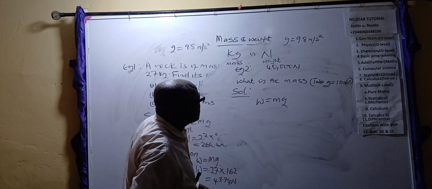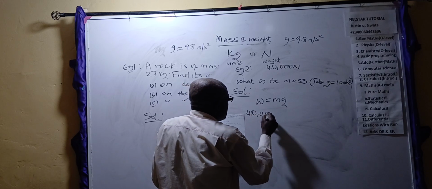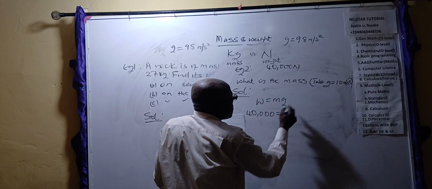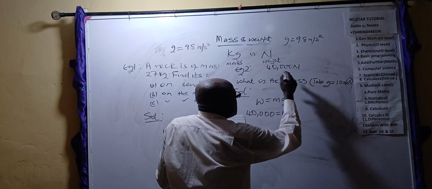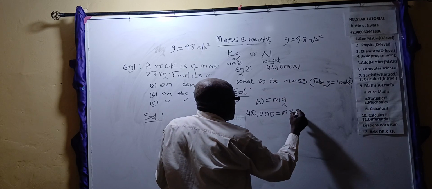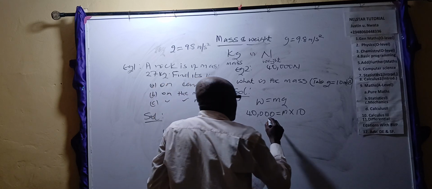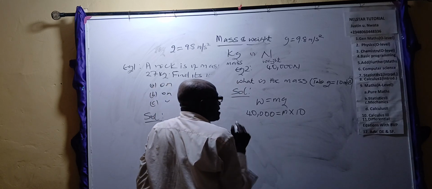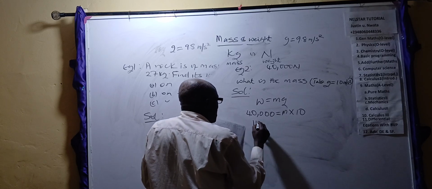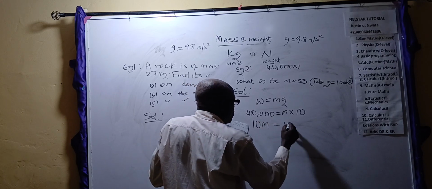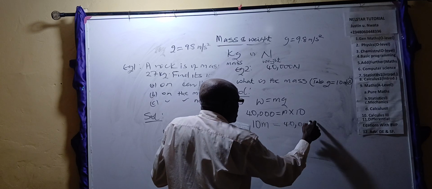So now, what is the mass? Since the weight W is 40,000 Newton, it is equal to the mass M times G. Based on this formula, G we are supposed to take as 10. Therefore, let's get the value of M. 10M is equal to 40,000.